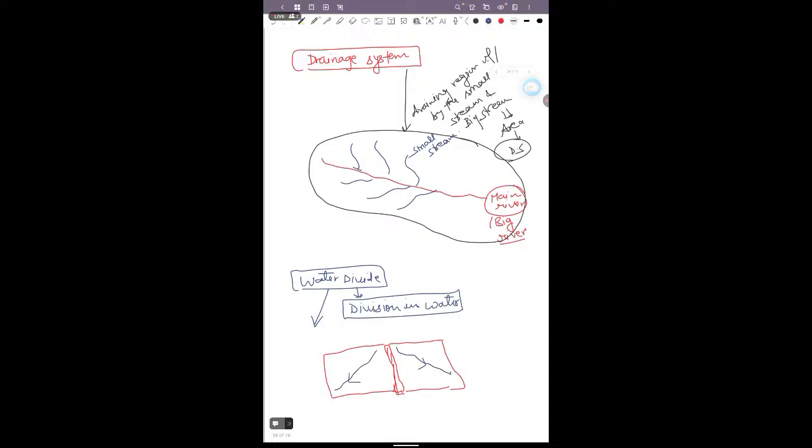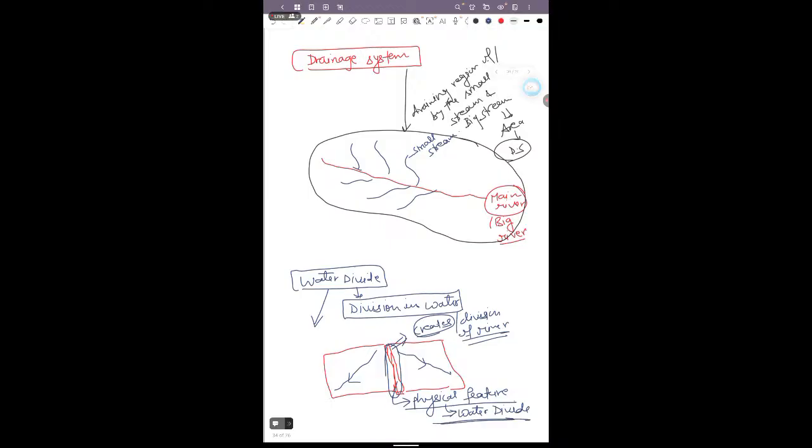So this physical feature creates a barrier, it creates the division of rivers, and this physical feature is known as the water divide.